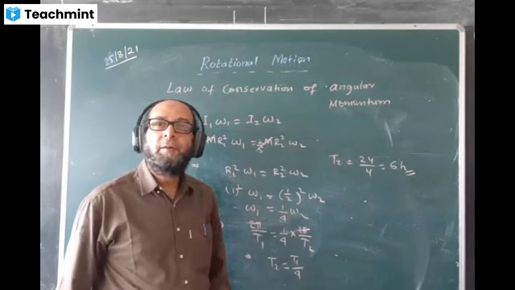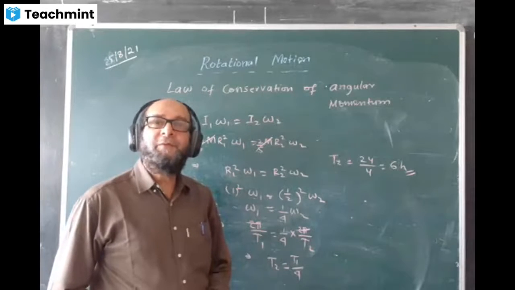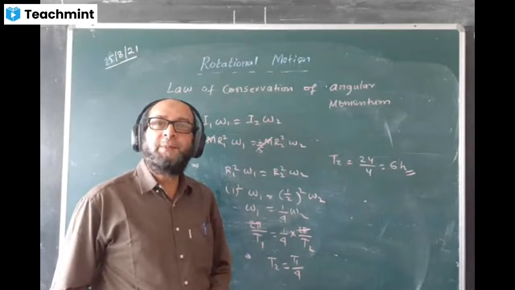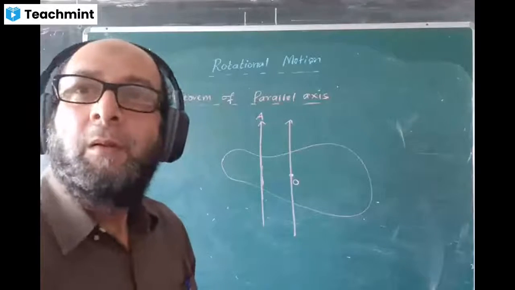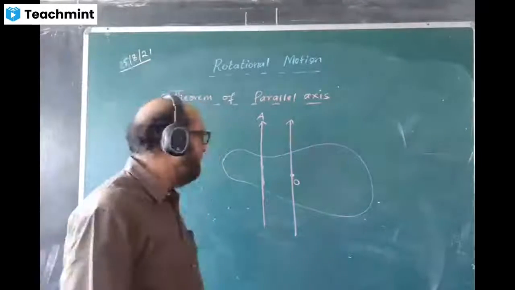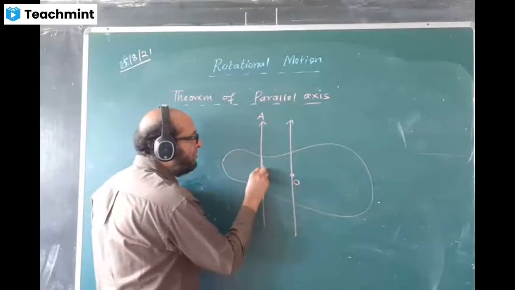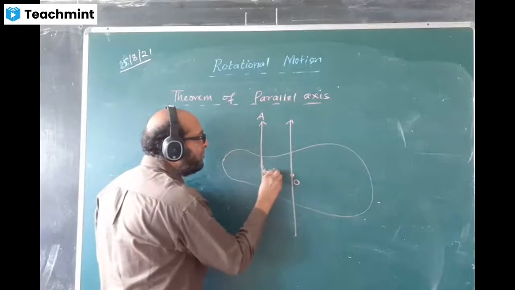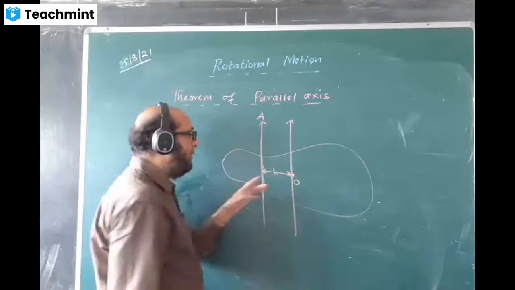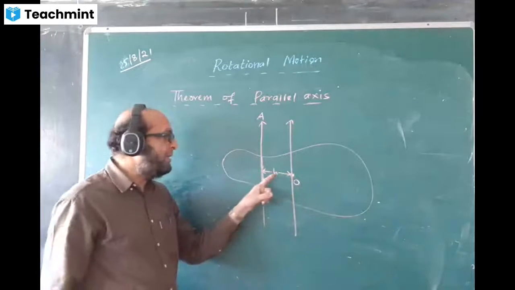Not understood? Problem, I'll explain to you. Why did you put the 2 by 5? Plus the product of the mass of the body and the square of the distance between them. The distance between the two parallel axes is h.